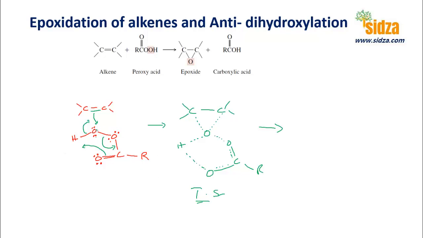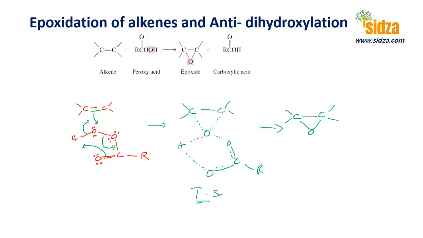It is this particular oxygen that is finally added to the carbon-carbon double bond. You break the double bond, and you get a carbon single bond, and you have an oxygen added to the alkene.